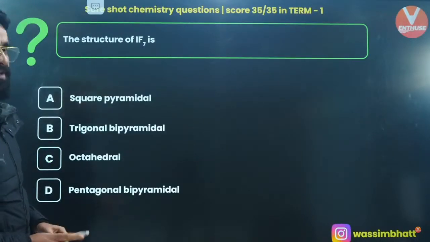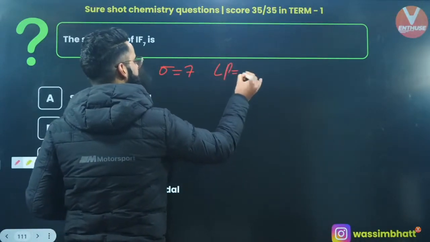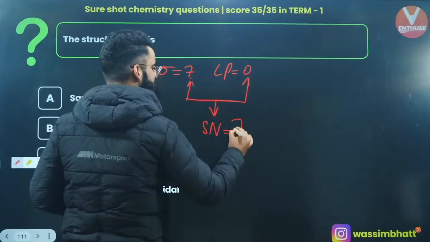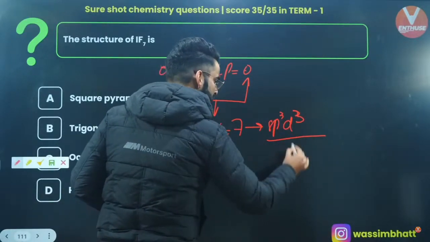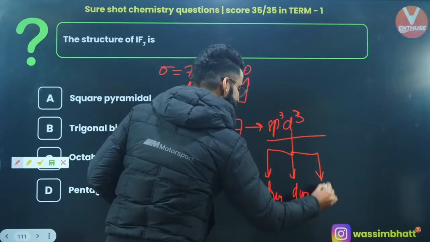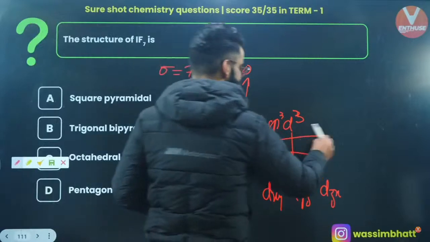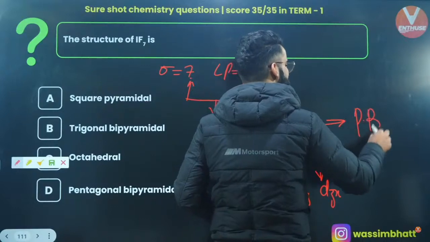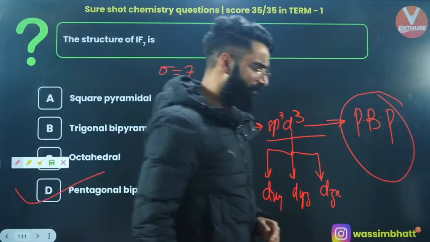The structure of IF7. In case of IF7, how many sigma bonds do we have? We have 7 sigma bonds. Is there any lone pair on iodine? No. So sigma plus lone pair gives us the steric number, which is 7 plus 0, that is 7. So hybridization is going to be sp3d3. Do remember which d orbitals are involved in hybridization: dxy, dyz, dzx. And since lone pair is 0, shape and geometry are the same, which is pentagonal bipyramidal. Is there any option as pentagonal bipyramidal? Absolutely, it's option D. Perfect.